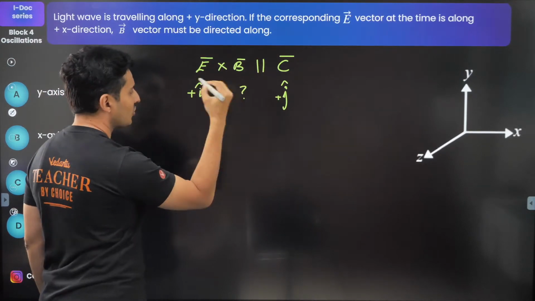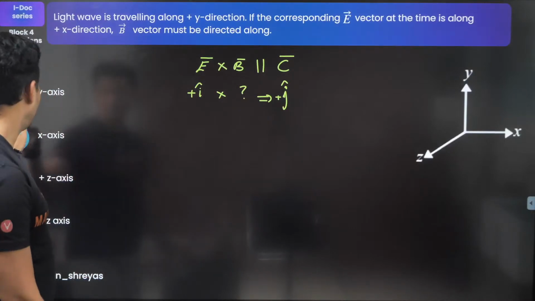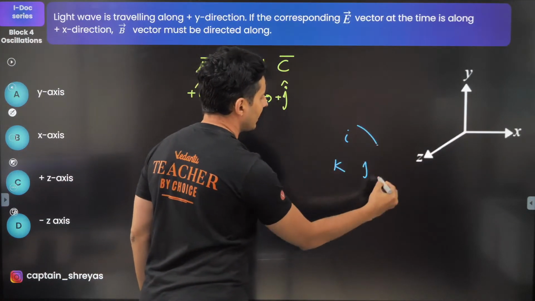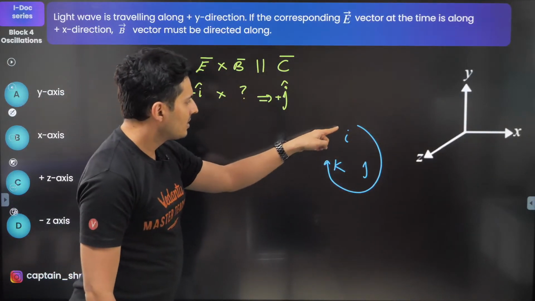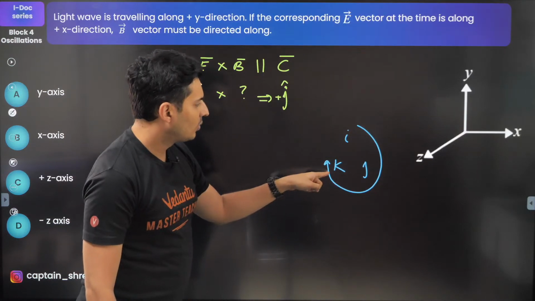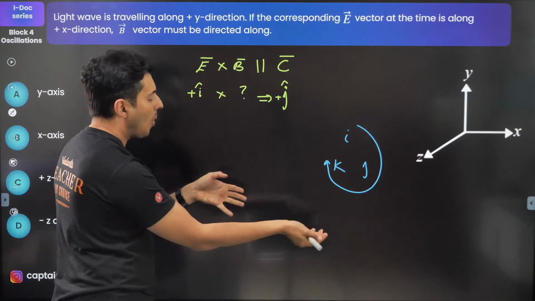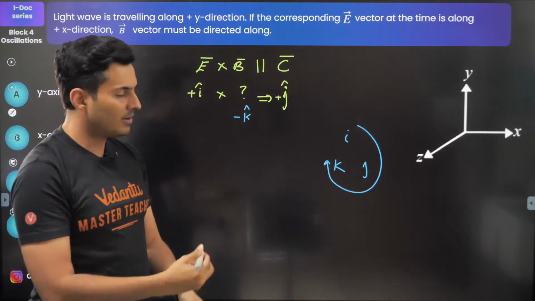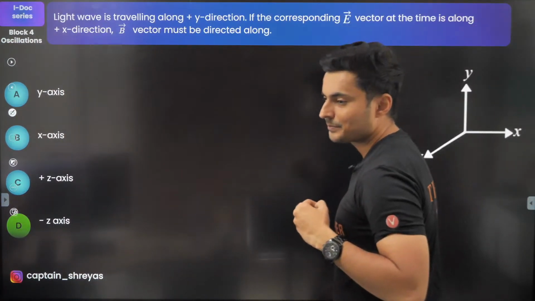So i cross what will give you j cap? Think about it. If you have forgotten the rules, remember i, j, k, write it in the cyclic order, you will get the answer. i cross k will give you minus j. So i cross minus k will give you plus j. So this should be minus k hat. Minus k means negative z, which is option D.